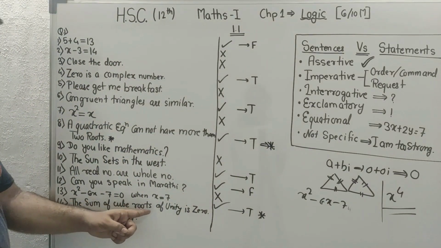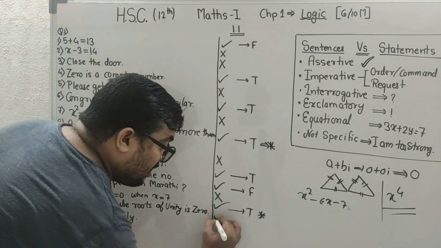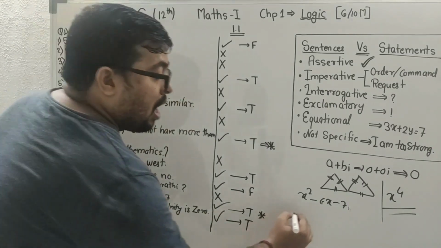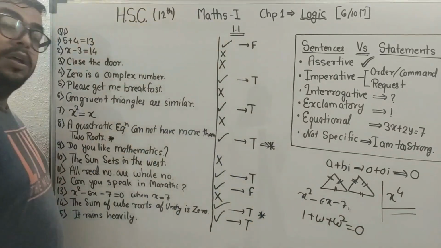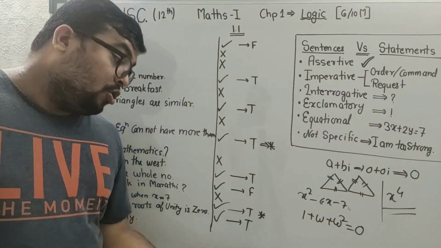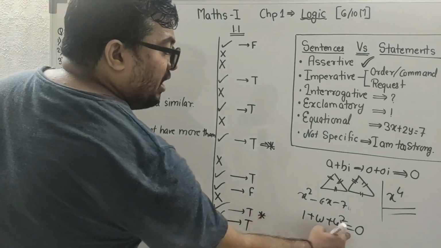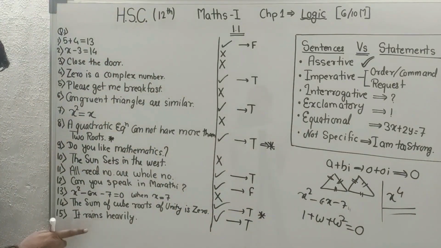The sum of cube root of unity is 0. Yes, this is a statement and you know this is true. How? 1 plus omega plus omega square is equal to 0. This was in 11th standard. So the sum of cube root of unity is 0 beta. It rains heavily.